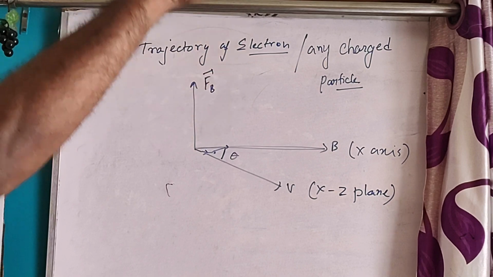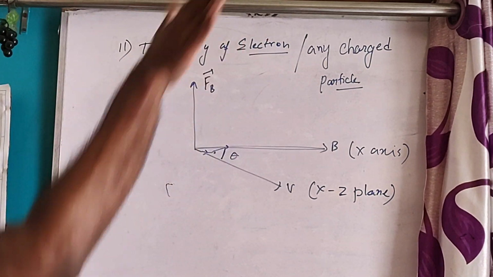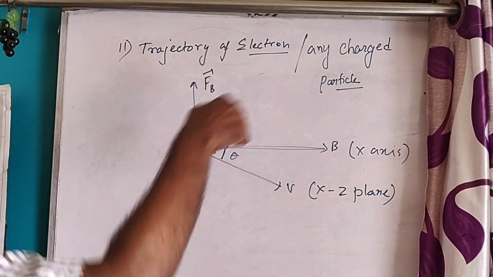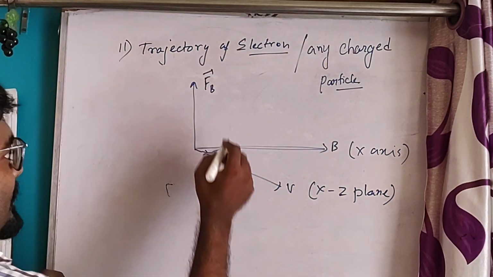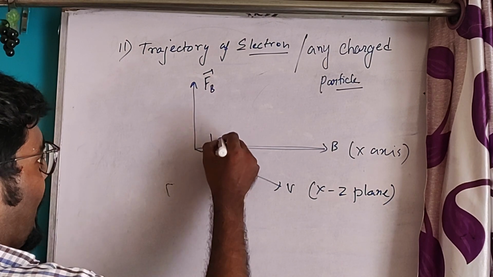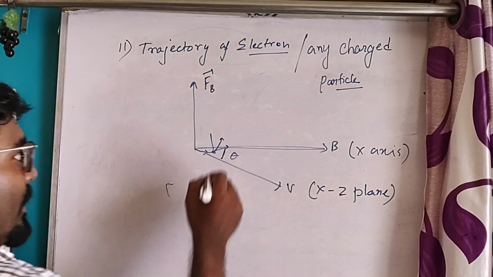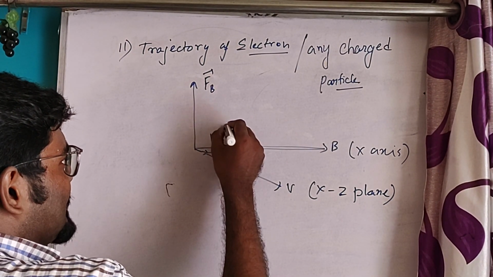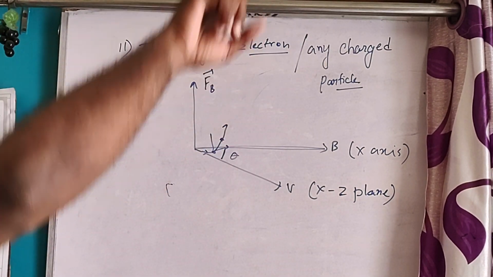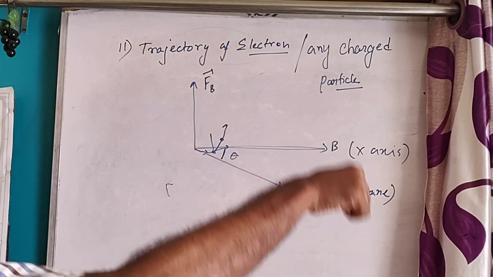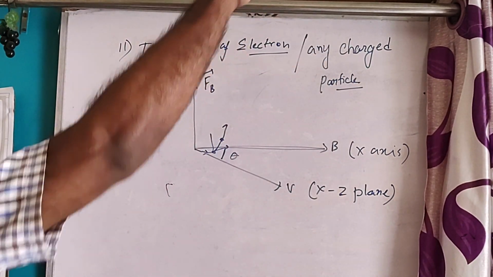So V cross B gives a force in this direction, so it will turn around. Now V is in the upward direction and B is in this direction, so V cross B is in this direction.